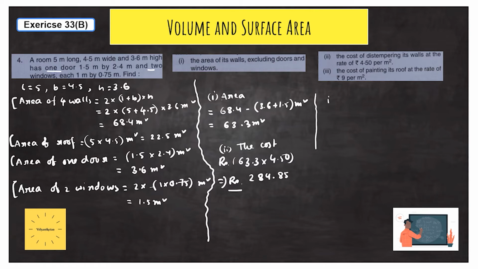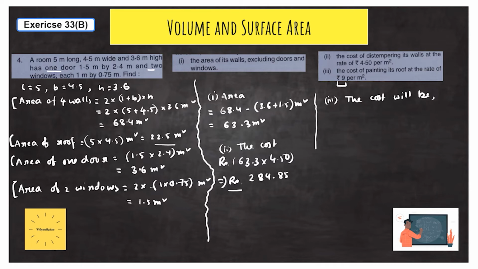Now the third problem. The cost of painting its roof at the rate of 9 per meter square. The area of the roof is 22.5 meter square, and per meter square the cost is 9 rupees. So the cost will be, as you can see, the problems are very easy. If you know the concept, then you can solve any problem.